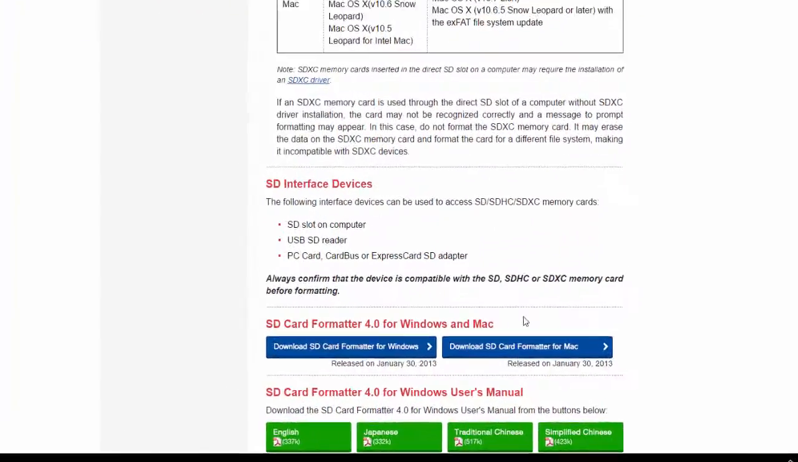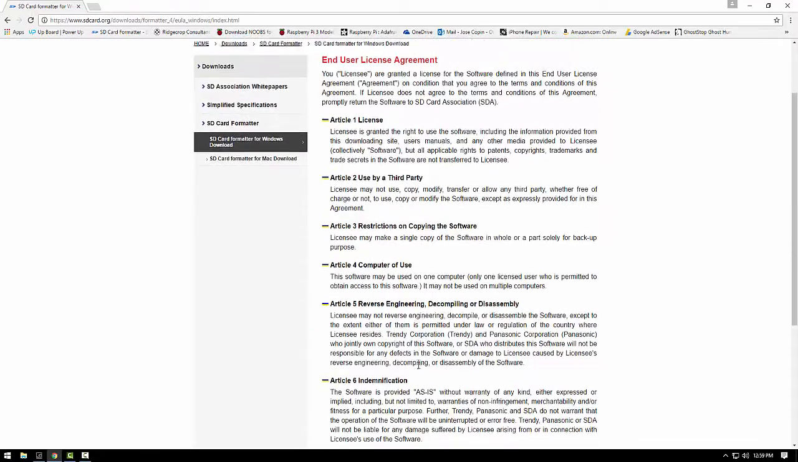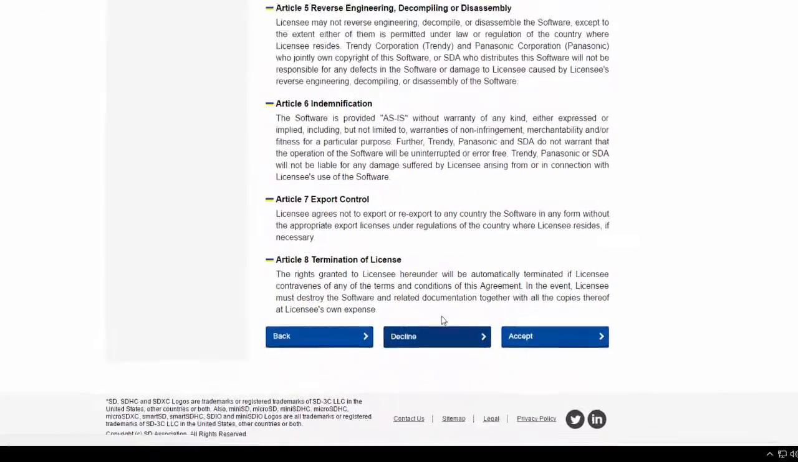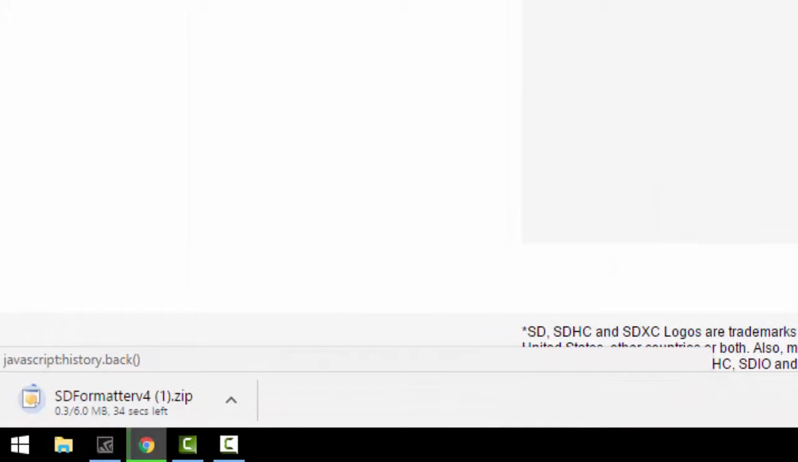Alright, you're going to scroll down and select Download SD Card Formatter, and then click on Accept. And you should now begin to download it.